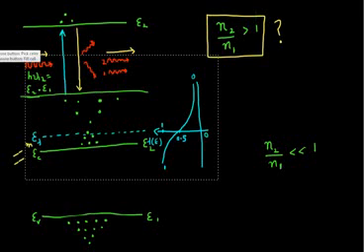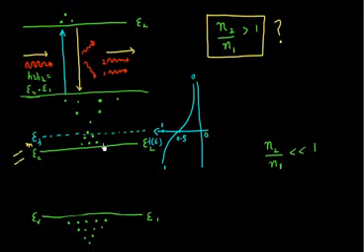I'm increasing the number of electrons in this pile, but I still have a far larger probability of occupation down in these states, and these states are all occupied with electrons. So N2 by N1 will still remain less than 1. We don't seem to be approaching the case of population inversion, where the number of electrons in my higher energy state is greater than the number of electrons in my lower energy state, especially if I am in equilibrium.